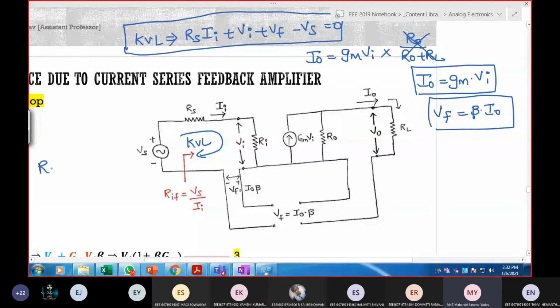I want RIF. RIF means voltage by current: input VS by current II. Suppose if I want only RI, then VI by II. Can anyone solve this and tell me the final answer?